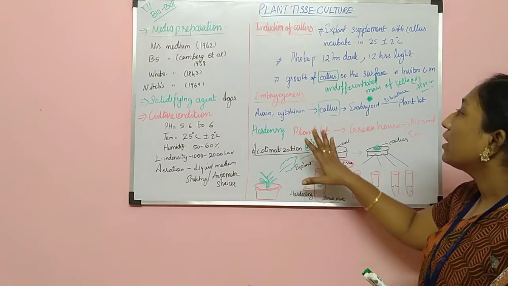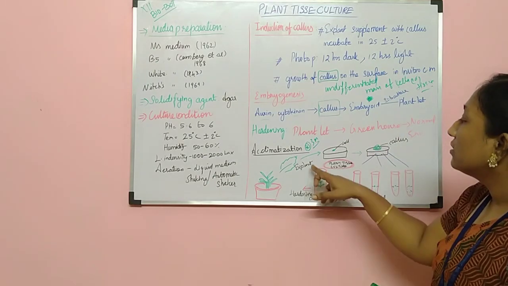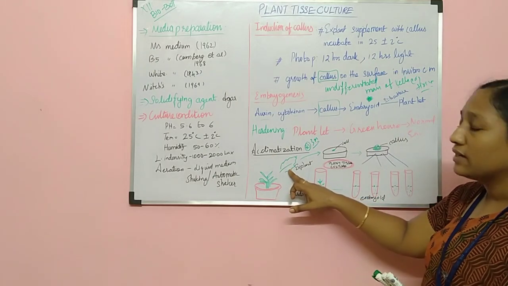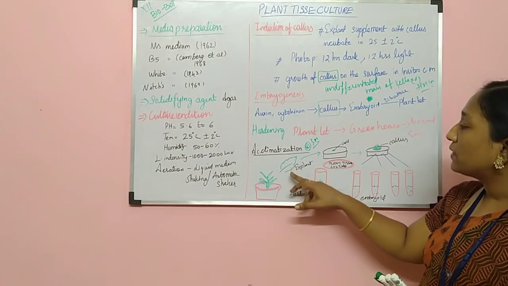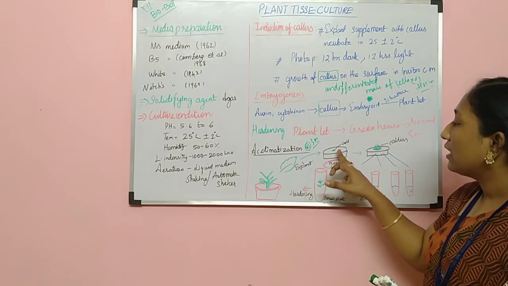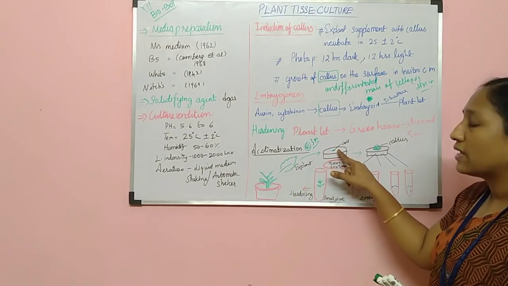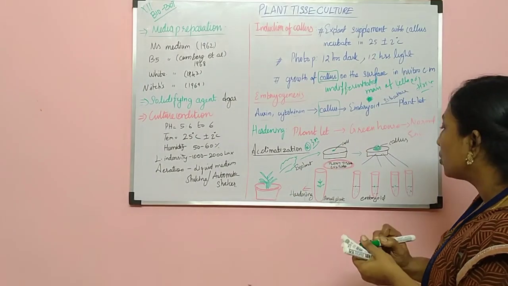So children, if you understood all those things, this is the ex-plant we have taken. The ex-plant is a leaf. After all treatment is done, the entire leaf or small cells isolated from the ex-plant are placed inside the culture medium. So this is the culture medium.